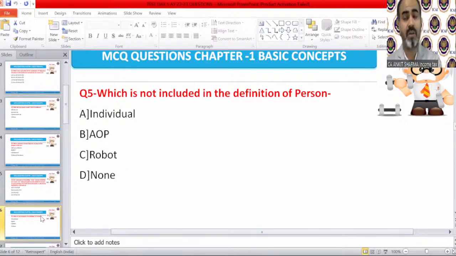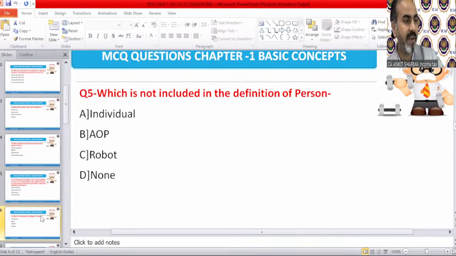We did not cover the definition of AOP yet, but still you can answer it because I have given you the hint of this thing when I talk about the definition of person initially. So you should answer this question. You can answer it, of course. Question number 5, which is not included in the definition of person.